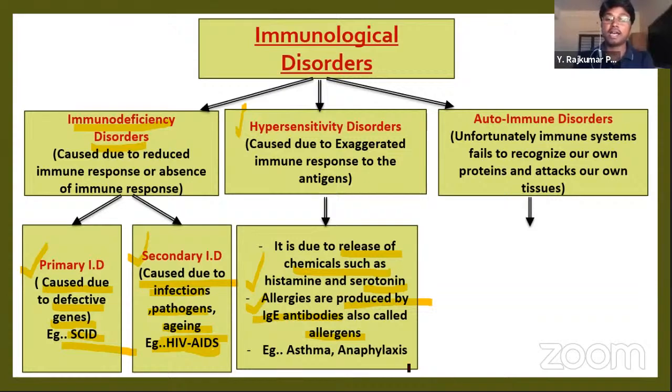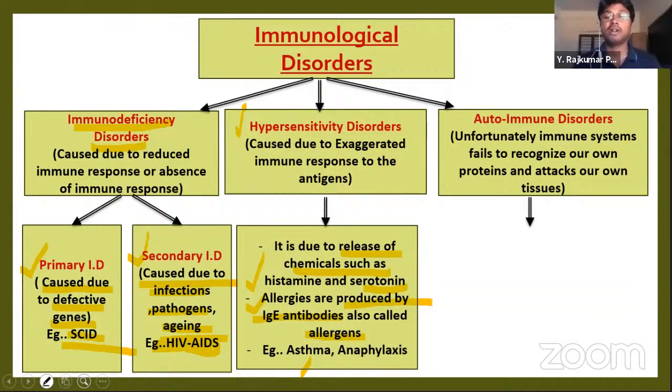So examples are asthma and anaphylaxis. Asthma is mostly seen in children. It is caused due to the pollen grains and dust particles which go inside the body. Whenever the environment is polluted, these dust particles and pollen grains of the flowers rush inside our lungs, and they can cause allergic reactions in the lungs.